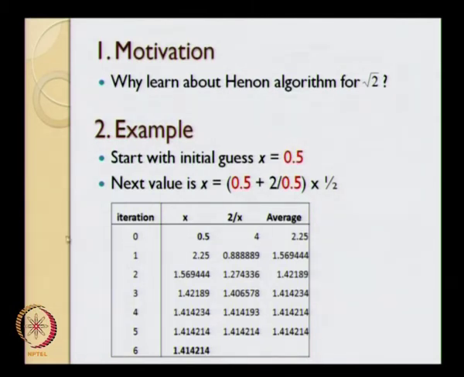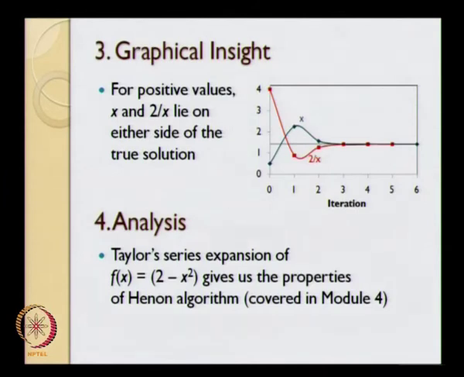It is an iterative procedure, it is the same simple equation that we apply over and over again in order to get the solution. We start with an initial guess and slowly converge to the desired solution, and we define a stopping criterion where we are going to say that the solution that we now have we are satisfied with. Okay, so this is the way we would do the finding of the square root of 2 if we were to use a Heron algorithm and formalize it under the computational technique framework that we are going to use in this particular course. Now let us look at the graphical insight.